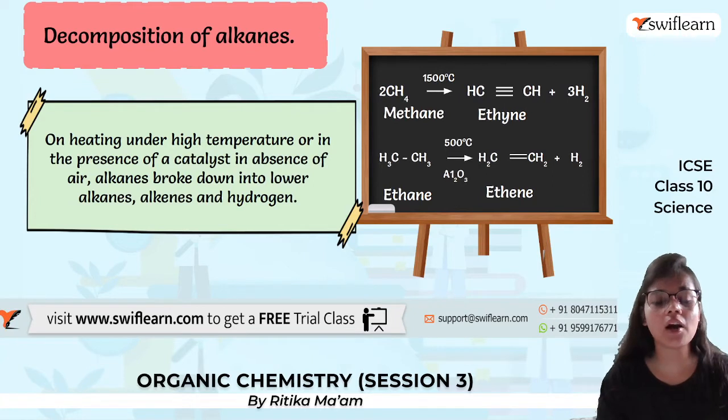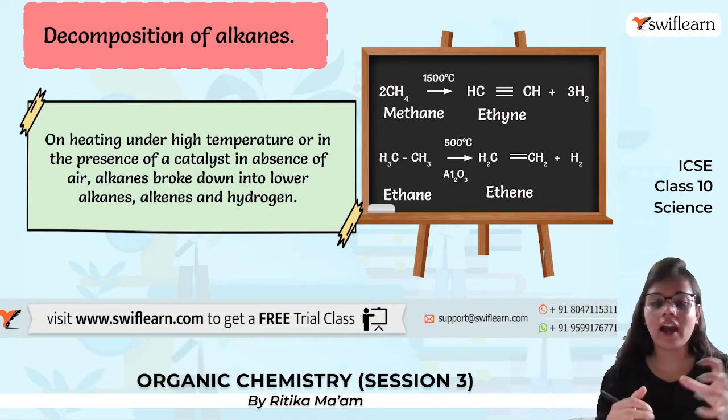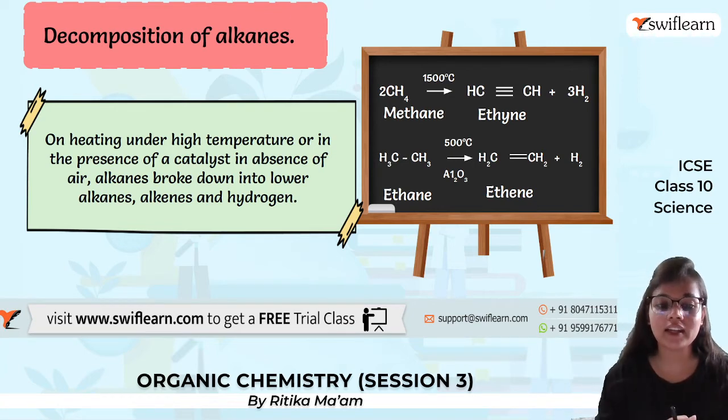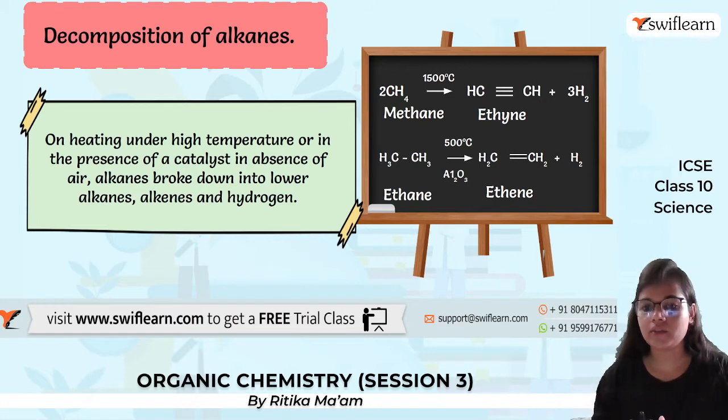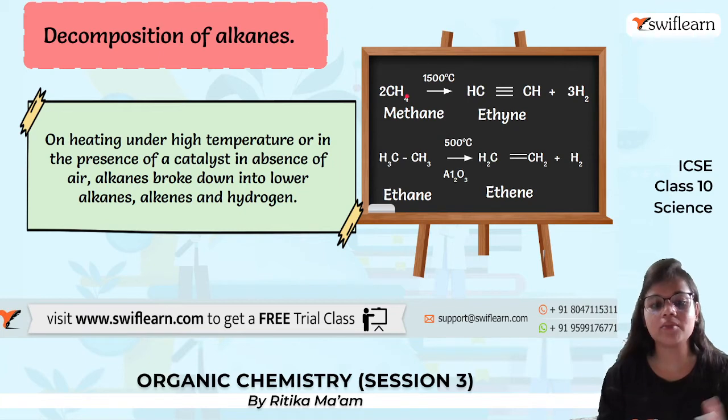Next is the decomposition of alkanes. If we heat methane, ethane or alkanes at high temperature and in the presence of a catalyst, in the absence of air, they break down into lower alkenes or alkanes. Now, when we heat methane at a very high temperature in the absence of air, it converts itself into ethyne. Similarly, heating ethane to a very high temperature in the absence of air and in the presence of a catalyst, we get ethene plus hydrogen.